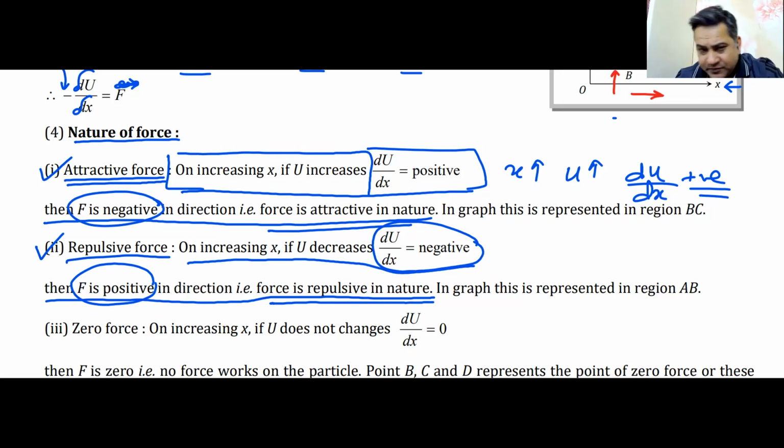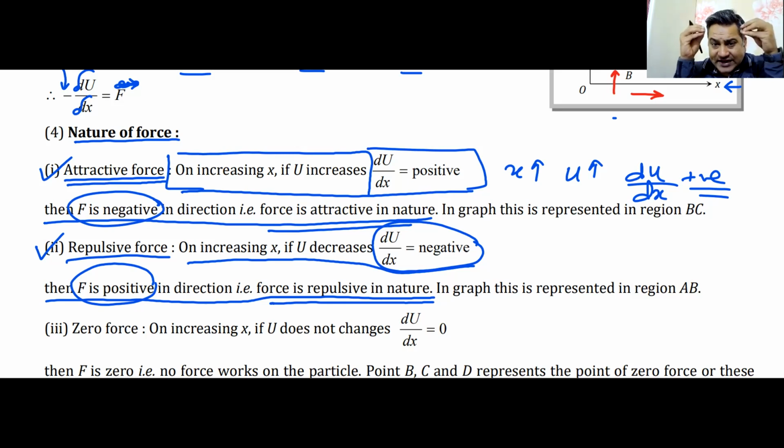Now it's difficult for me to make you understand the repulsive force because you have not seen repulsive force in action. So probably when you get into the standard 12th, when you get into electric charges, I'll again try to make sense of this repulsive force. So when two charges are, I'll just explain it like this.